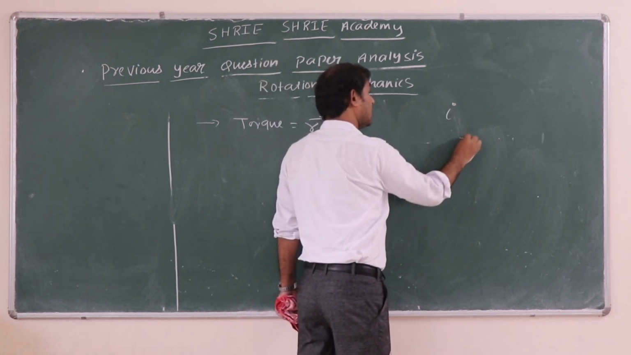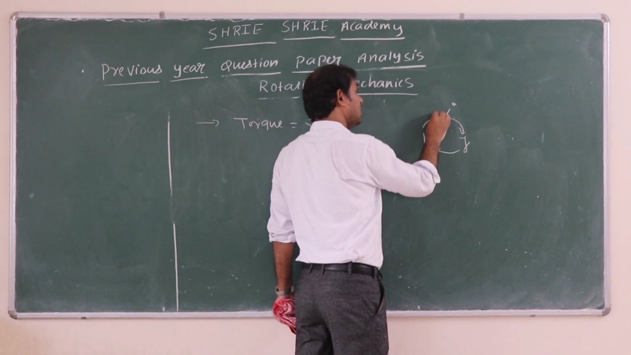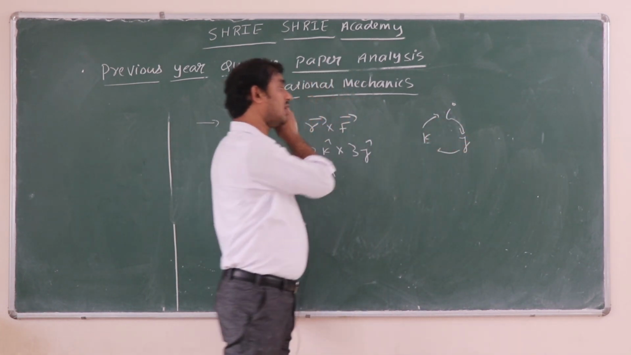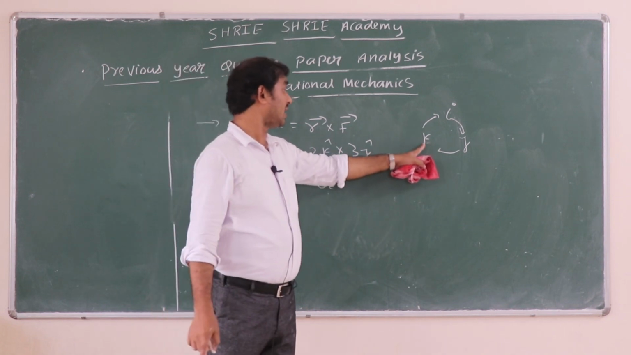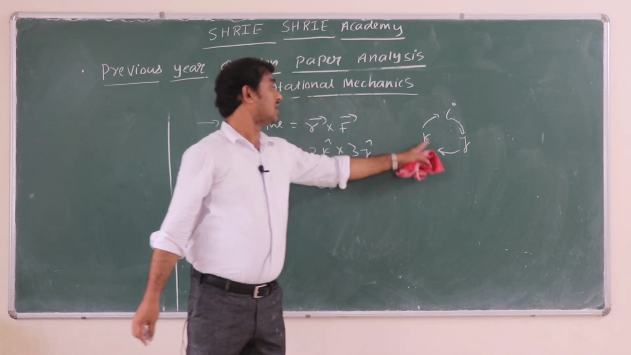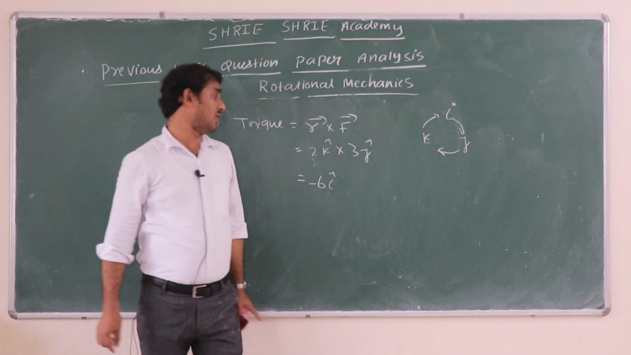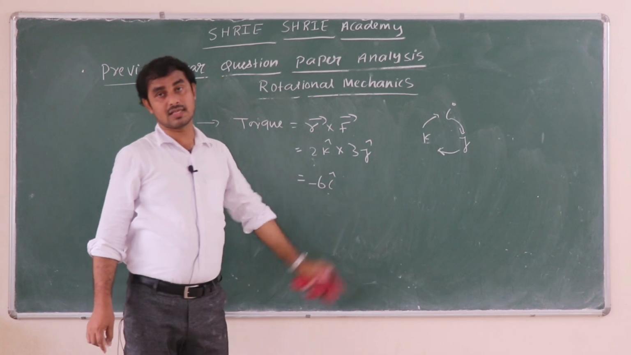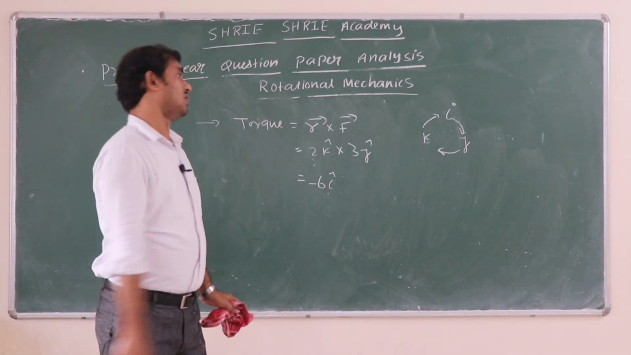You must be knowing the rule for i, j and k. If you go clockwise you get positive, if you go anti-clockwise you get negative. So you have k cross j, and you are going anti-clockwise. So k cross j will be i cap, but negative because you are going anti-clockwise. So the answer is minus 6 i. Those are the two questions from rotational mechanics in 2020.